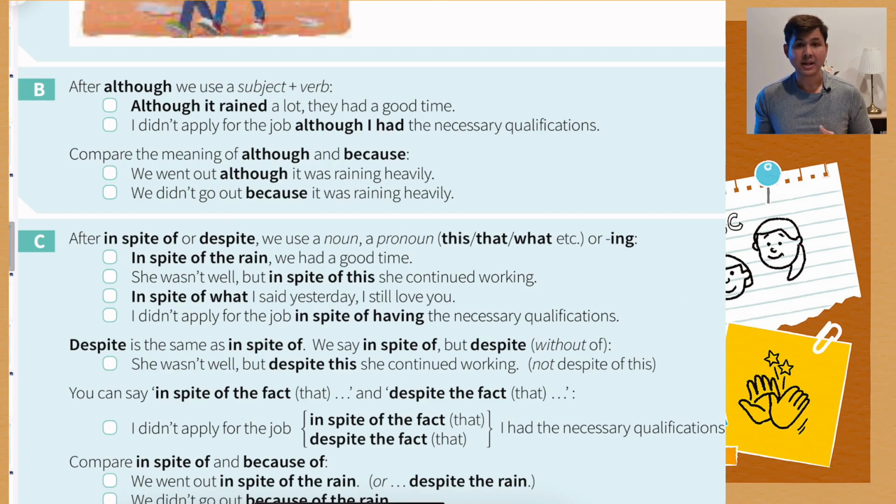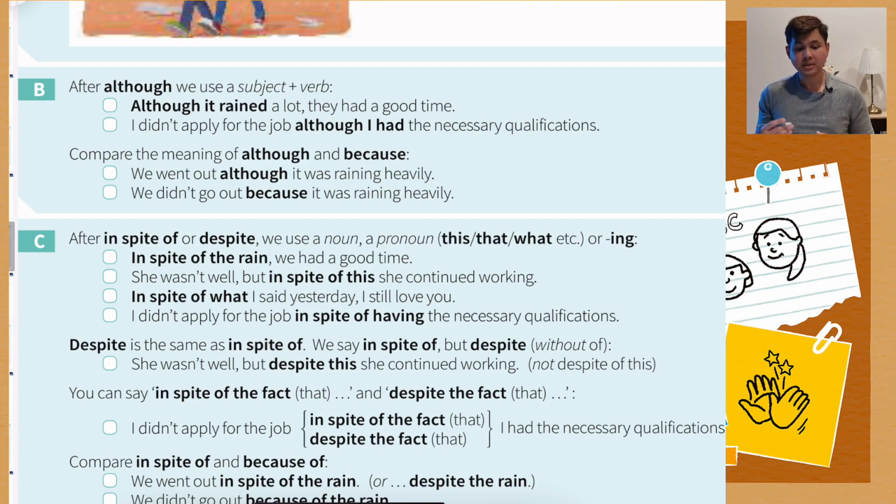Now let's move on to section B. After although, like I mentioned earlier, we use a sentence, so subject plus verb. For example, although it rained a lot, they had a good time. It rained a lot, but they had a good time. It expresses the same meaning. I didn't apply for the job, although I had the necessary qualifications. Now let's compare the meaning of although and because.